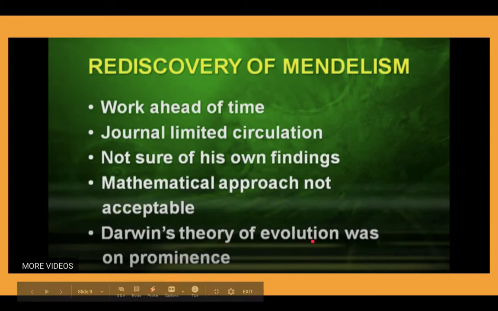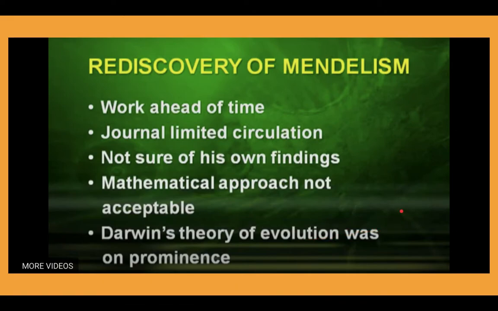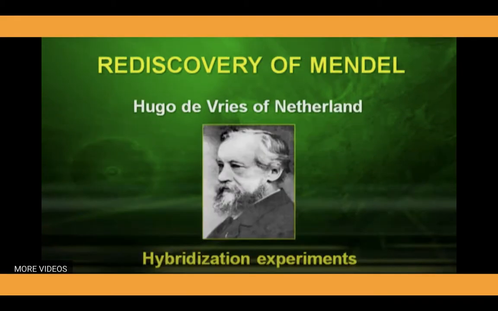Darwin's theory of evolution was in prominence at that time. That's why nobody gave importance to Mendel's theory or Mendel's principles, which we can also consider one of the important points due to which his work was not discovered in his lifetime. But 20 years after his death, Mendel's principles were rediscovered by three famous scientists or biologists of that time.